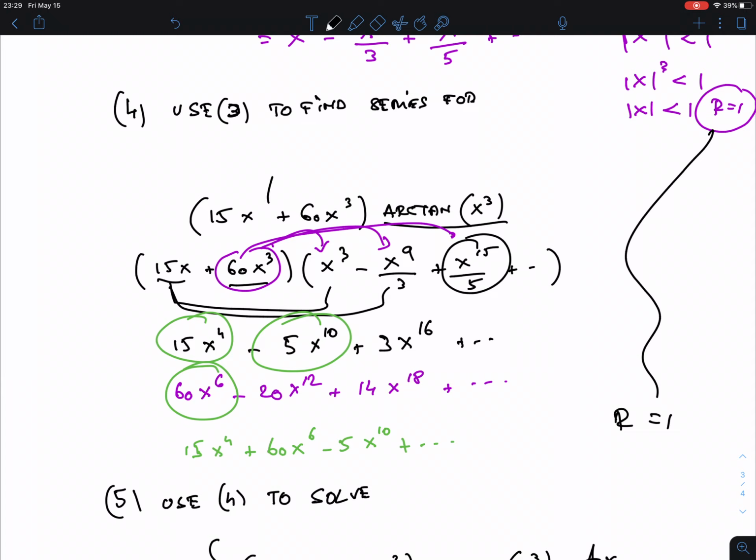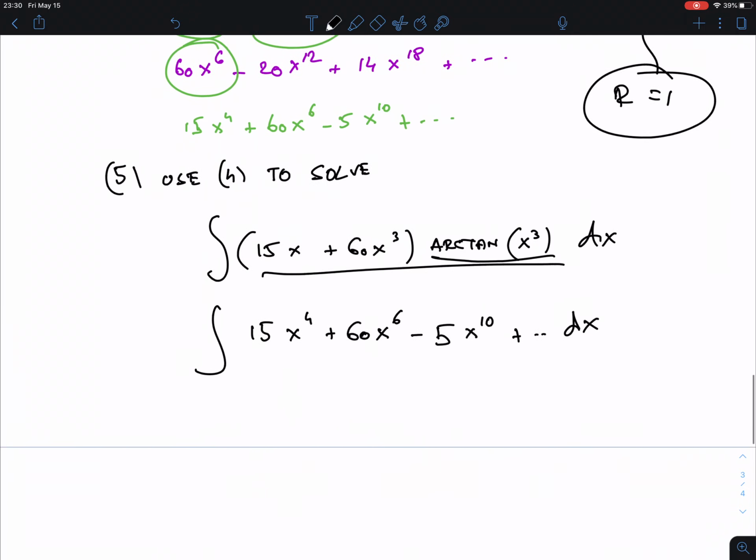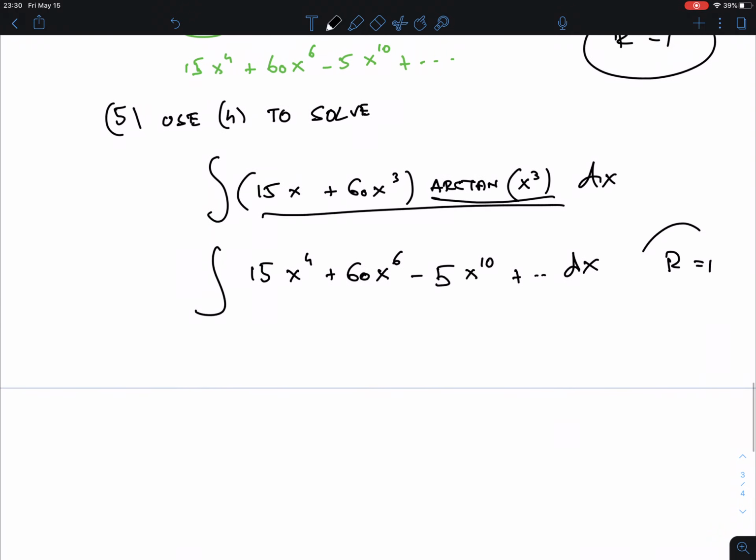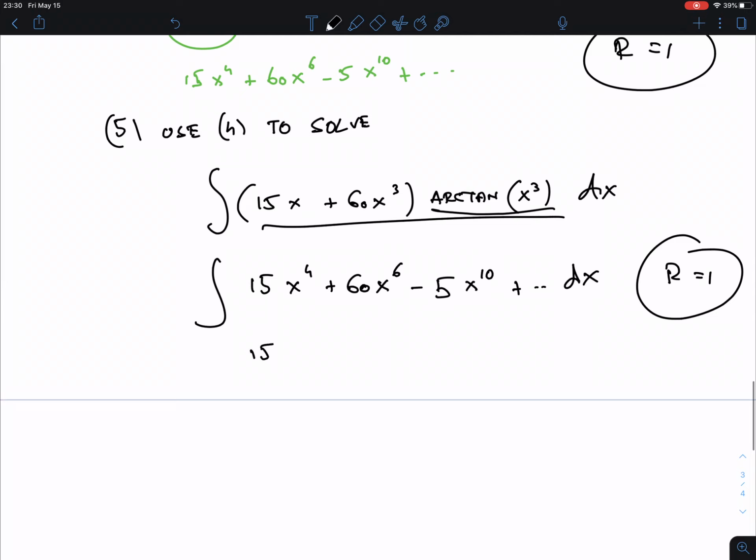So this would have radius of convergence infinity. This one we know has radius of convergence 1, we calculated that. So the smallest one is 1, so that's why this has radius of convergence of 1. And now when we integrate, again nothing will change, and so the final answer here would be 15x to the 5th over 5 plus 60x to the 7th over 7 minus 5x to the 11th over 11 plus dot dot dot plus c. And that's it, that was the answer.